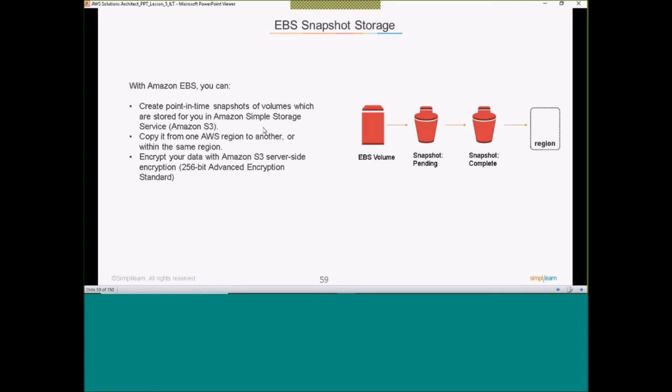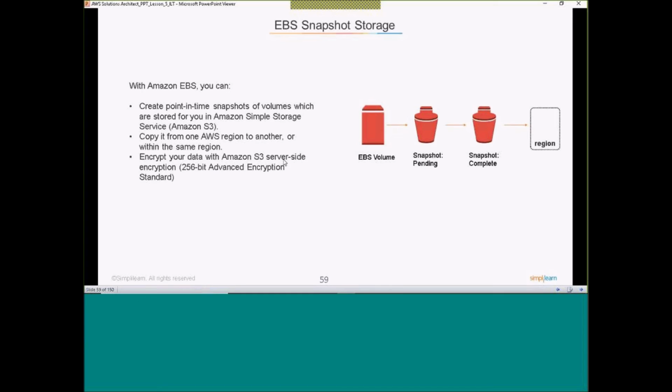See, in S3 we have an option wherein we can do cross-region replication. Okay, cross-region replication. So once the snapshot is kept on S3, we can replicate this snapshot to other regions, and we can use this same snapshot. Like this we can move our data across regions also. So that is what this point says: copy it from one AWS region to another, or you can do it within the same region.